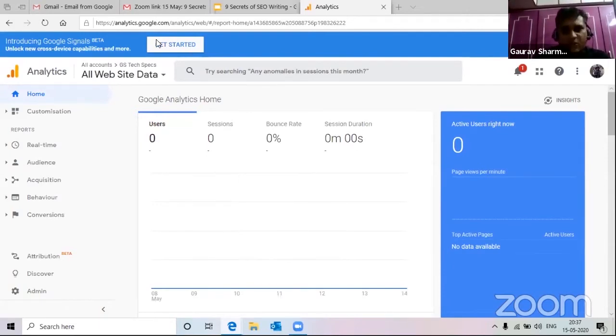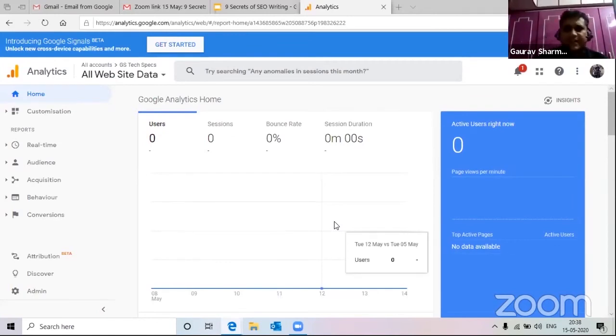Yeah, so there is a lot of information which is available in Google Analytics. This is how it looks like. This is the home page of Google Analytics. Now this will have information like users, session, bounce rate, and session duration. So first thing is user. So user is normally in the last 7 days, because this is the date that I've selected of last 7 days. You can always change that.